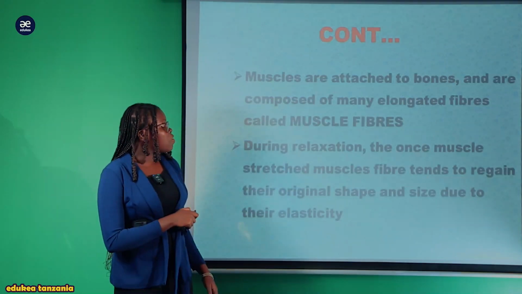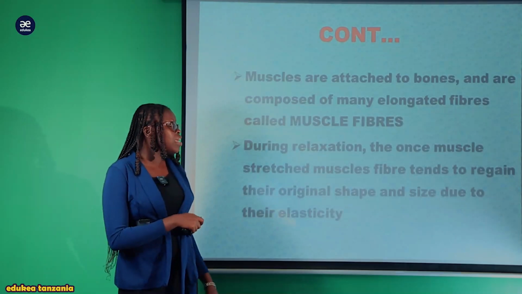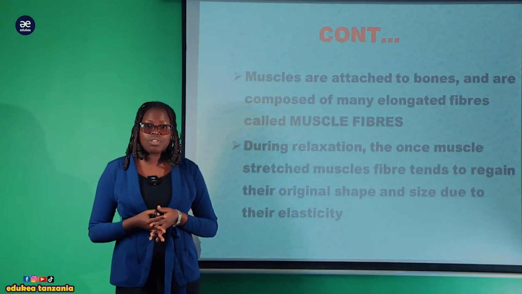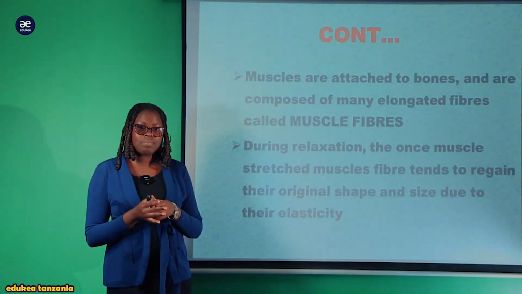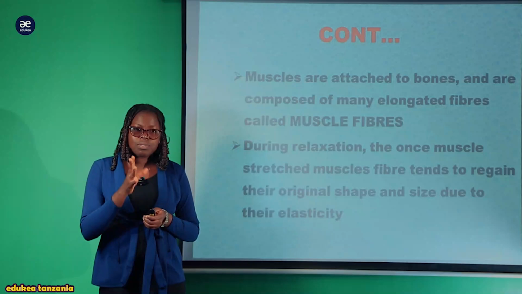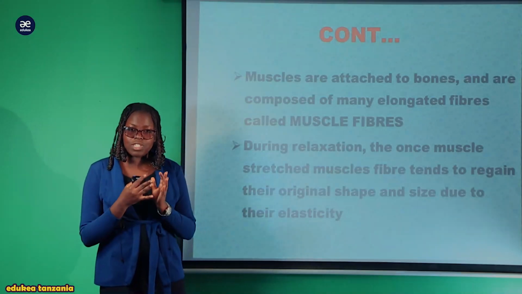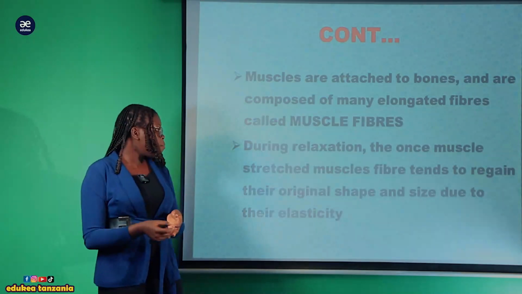So, muscles are attached to bones and are composed of many elongated fibers called muscle fibers. Within the skeleton, there is fusion between the muscle and bone, and these muscles are made of very small fibers, tunaita muscle fibers. These muscle fibers are responsible for the adaptation for movement.